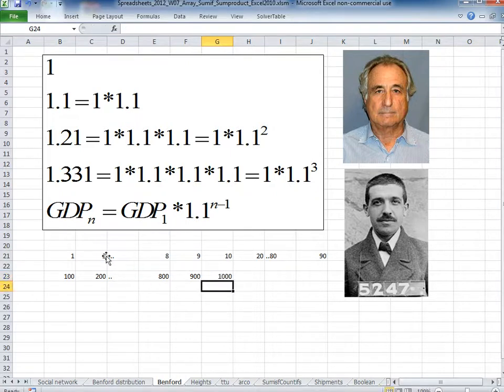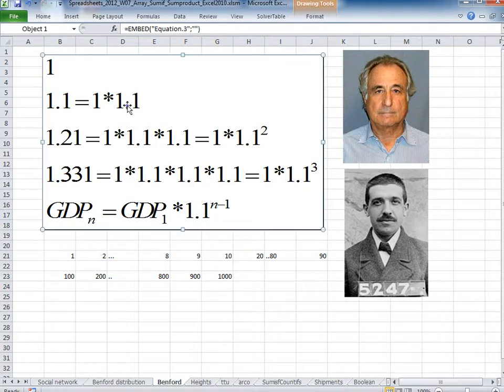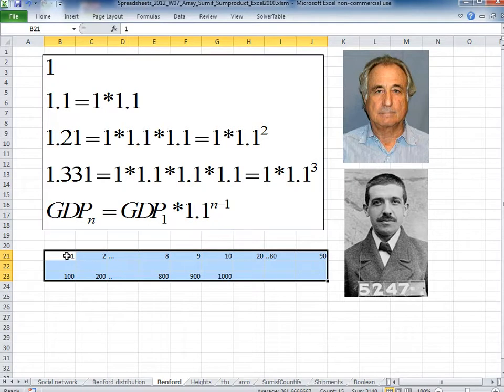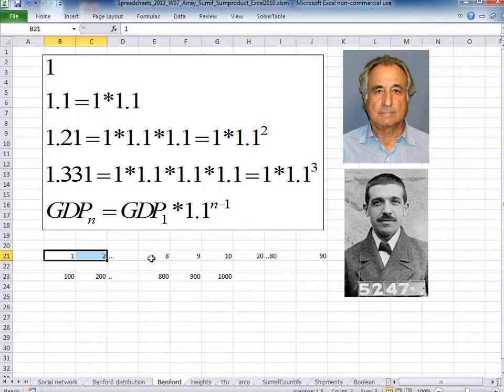So once again, if we have exponential growth, if every new year brings us a 10% growth, then this is what's going to happen. Exactly Benford's law. From the leading digit 1 to 2, here and here and here, we get a very long growth. And from leading digit 8 to 9, for instance, we get a short time span. Okay, so this is what is present in financial numbers as well.